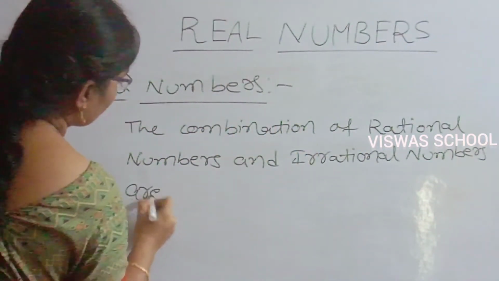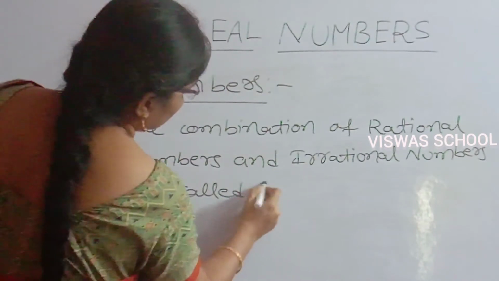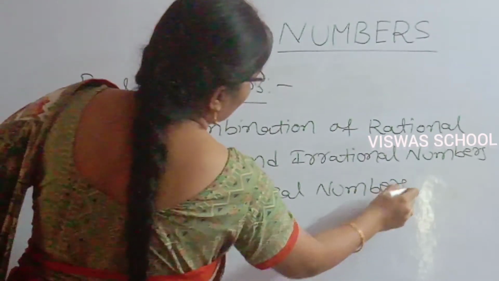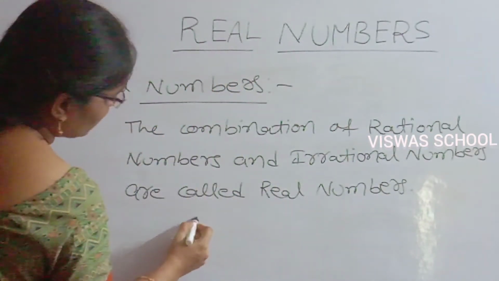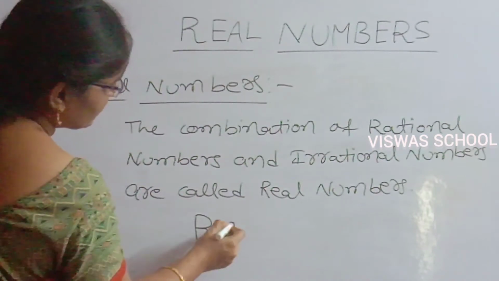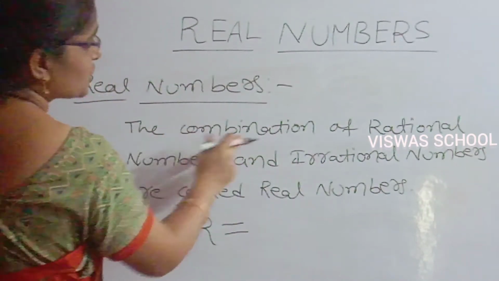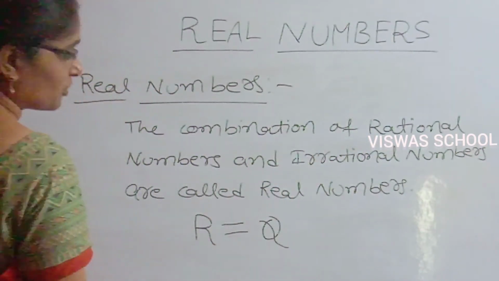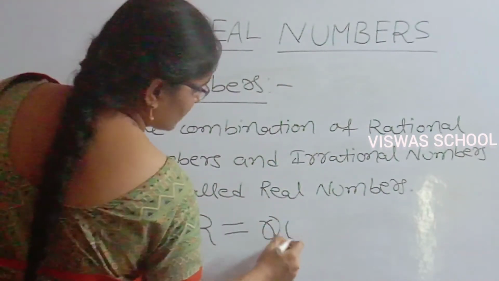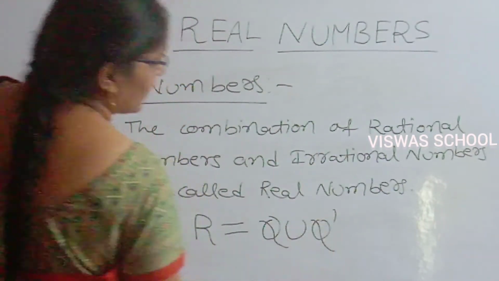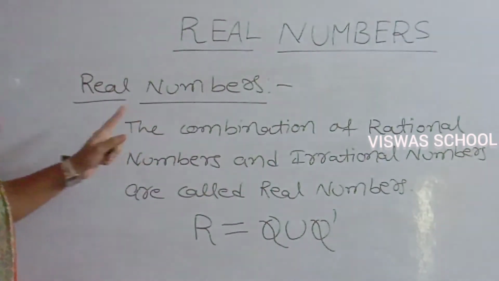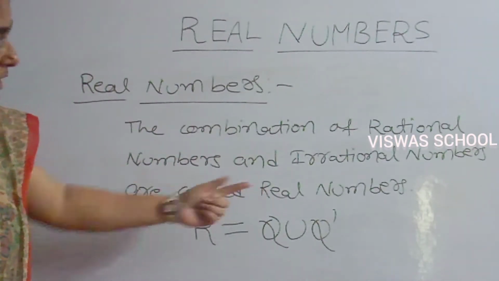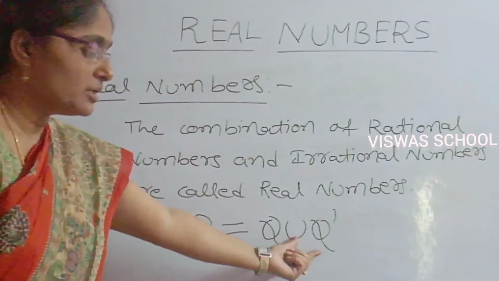Are called real numbers. And real numbers are denoted by what? Capital R. That is, R equals to what? The combination of rational numbers, which are denoted by Q, and irrational numbers, that is, Q union Q dash, are called real numbers. The combination of rational numbers and irrational numbers is called real numbers. That is, R equals Q union Q dash.